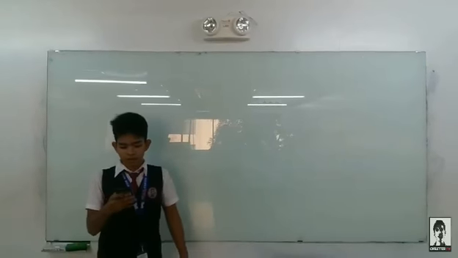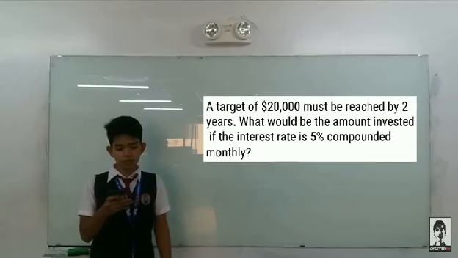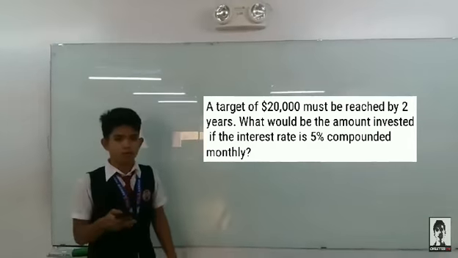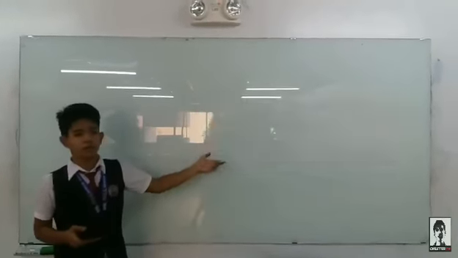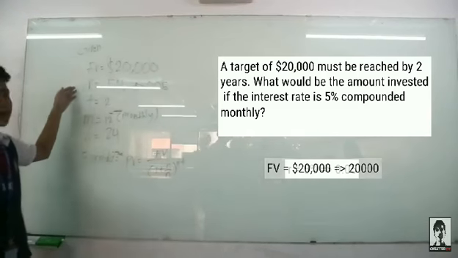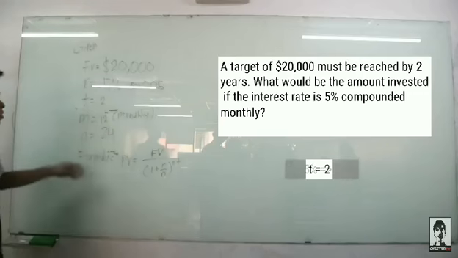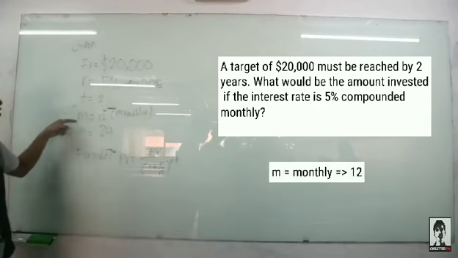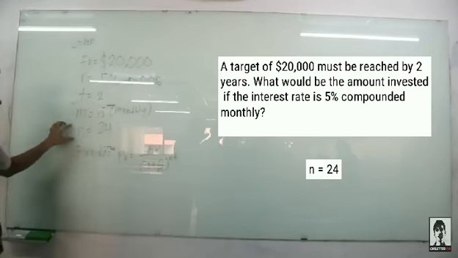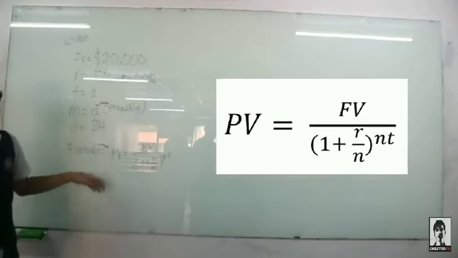So here's the problem. A target of $20,000 must be reached in 2 years. What would be the amount invested if the interest rate is 5% compounded monthly? So here's how we solve this problem. Here's our given. FV is equal to $20,000 and our r is equal to 5%, which we convert into 0.05. Our time is equal to 2 and our m is equal to 12 because it is compounded monthly. So our n is equal to 24 and our formula is just the same as earlier.